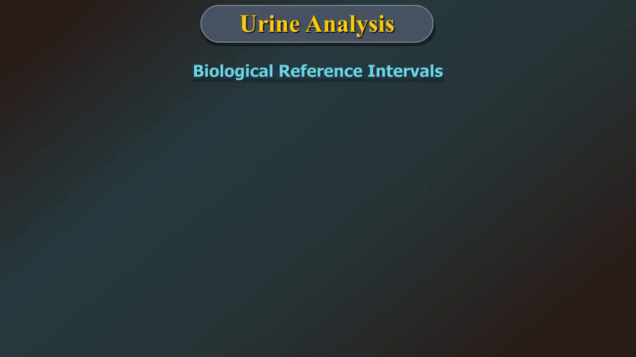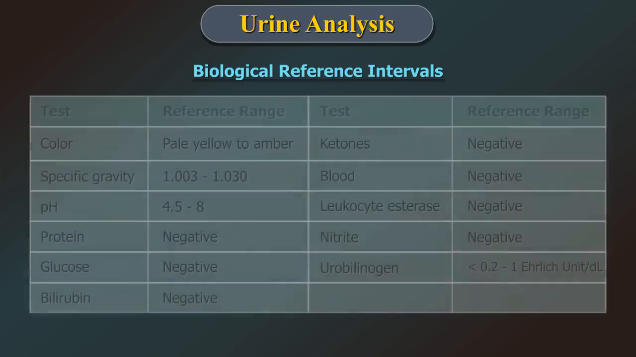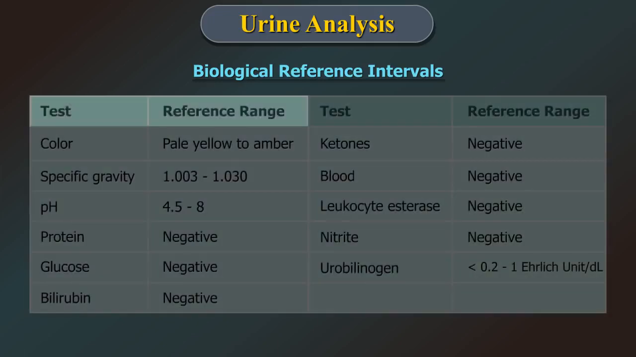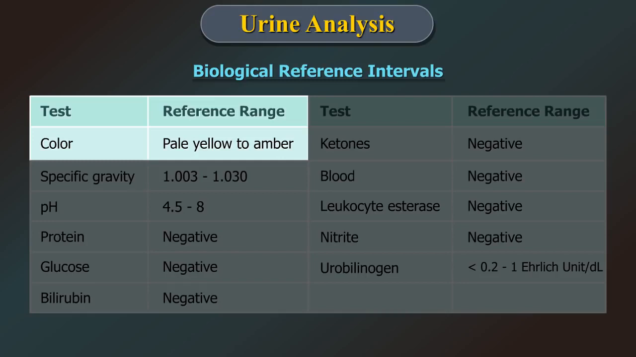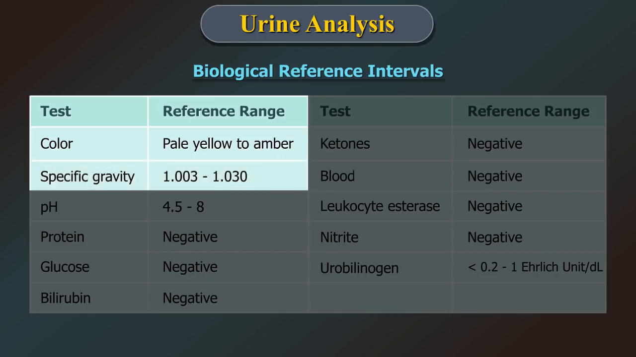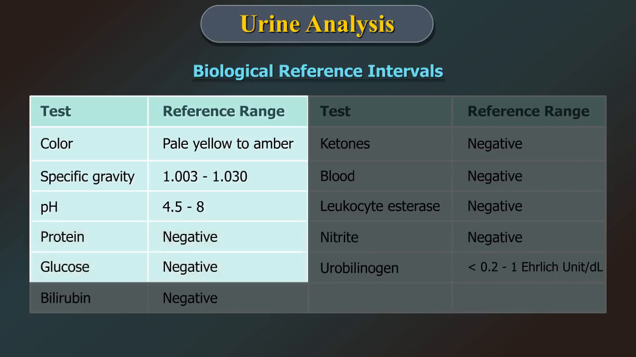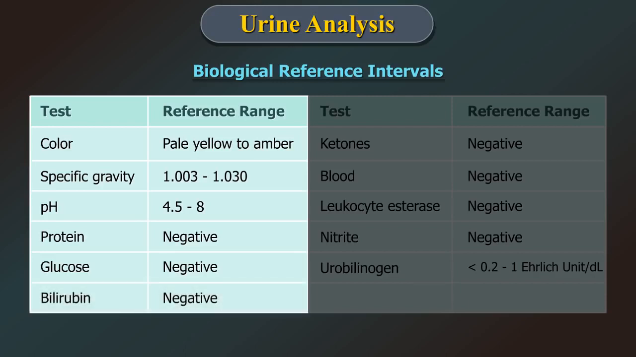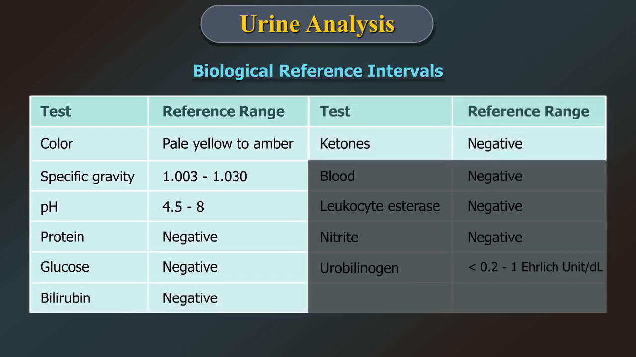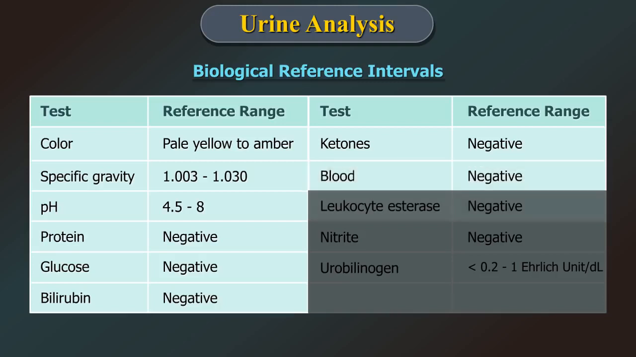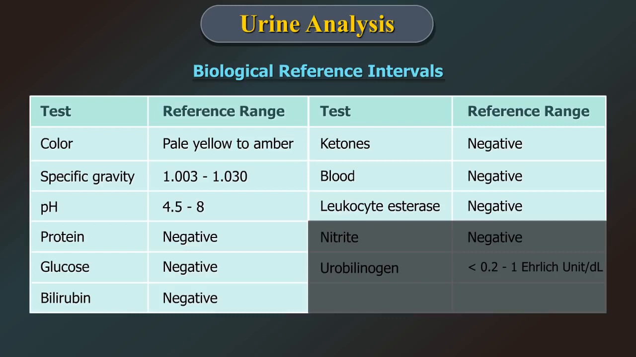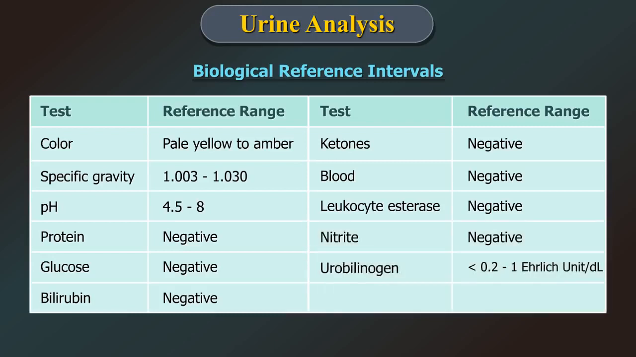Biological reference intervals for normal urine are shown here on the chart. Color of the normal urine is pale yellow to amber. Specific gravity is 1.003 to 1.030. pH 4.5 to 8. Protein is negative. Glucose negative. Bilirubin negative. Ketones negative. Blood negative. Leukocyte esterase negative. Nitrite negative. Urobilinogen is less than 2 units per deciliter.